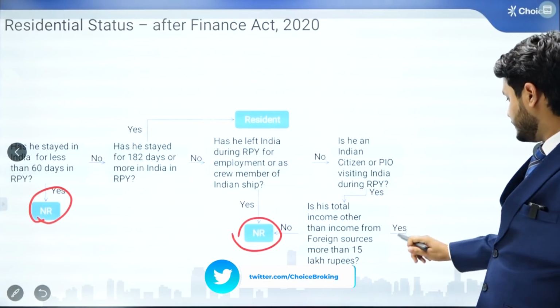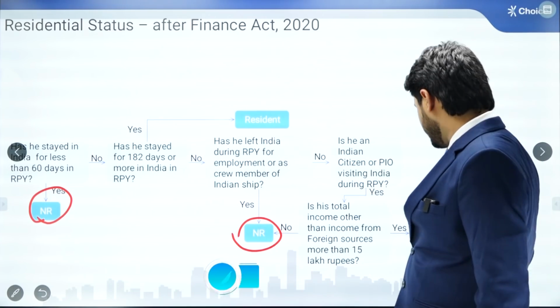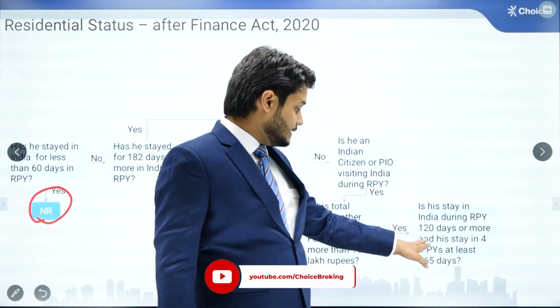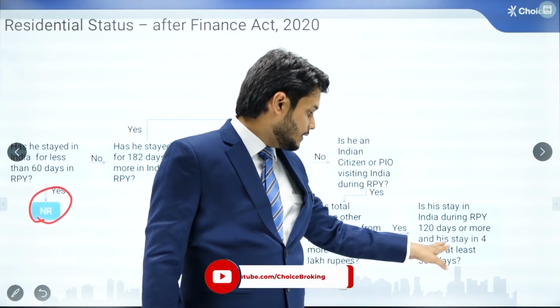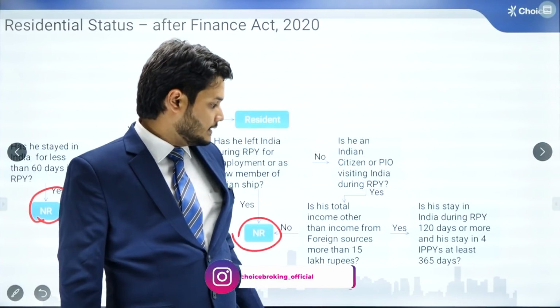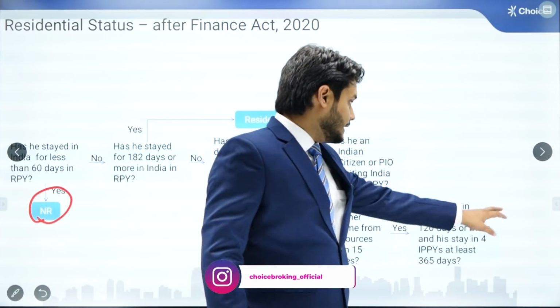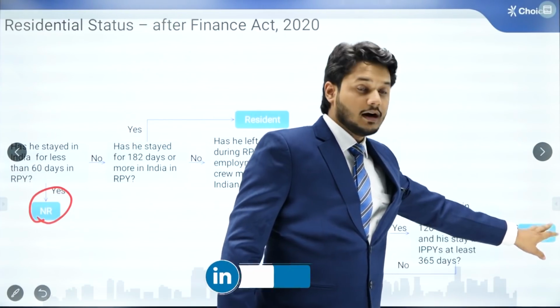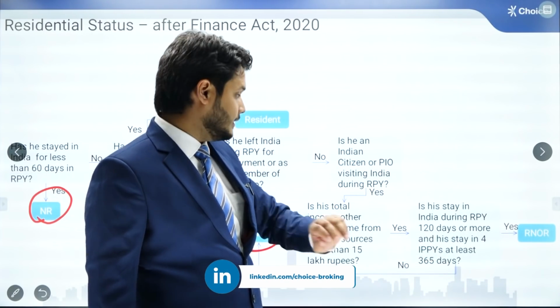And if the answer to this is yes, then we need to evaluate whether his stay in India during the relevant previous year is 120 days or more, and his stay in the 4 immediately preceding previous years is at least 365 days. In that case, he will become a RNOR, resident but not ordinary resident.